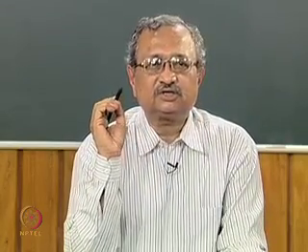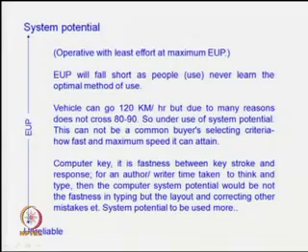Now, the system potential, and then experienced user performance, and then unreliability, those issues. In this we can say that the system potential is operative with least effort at maximum EUP.